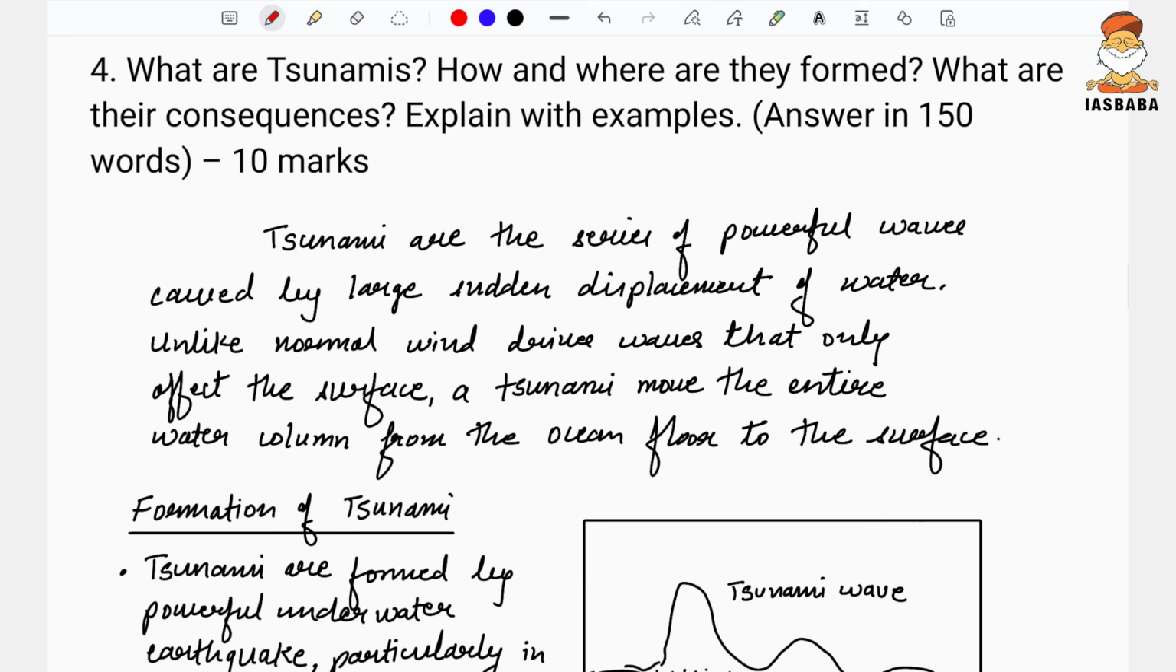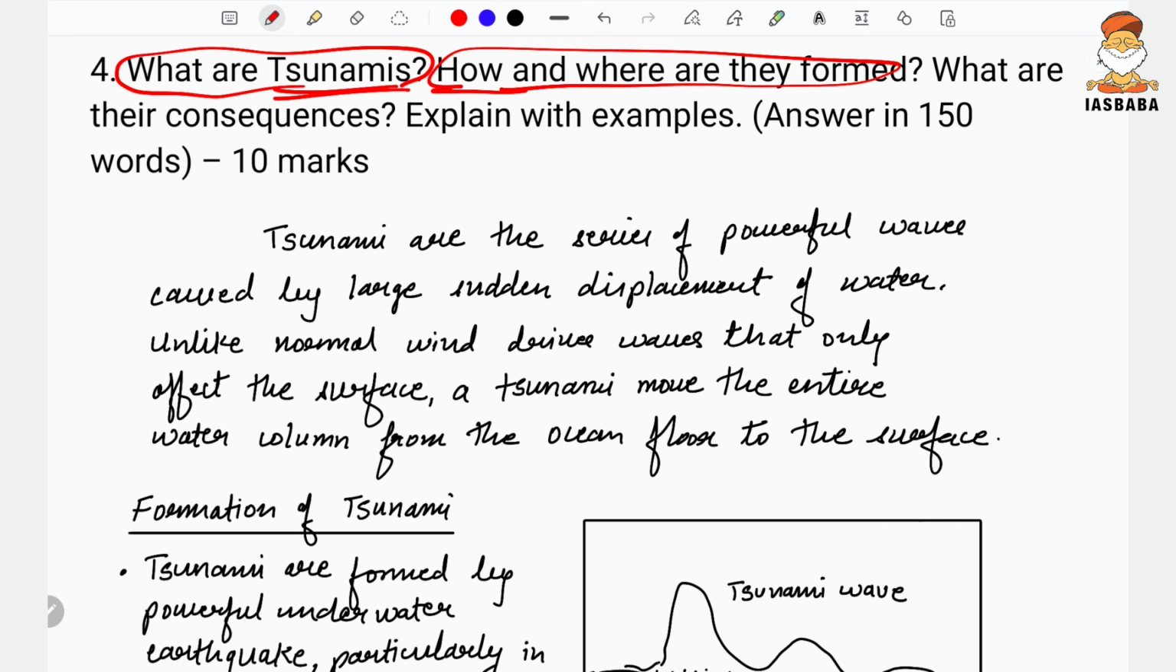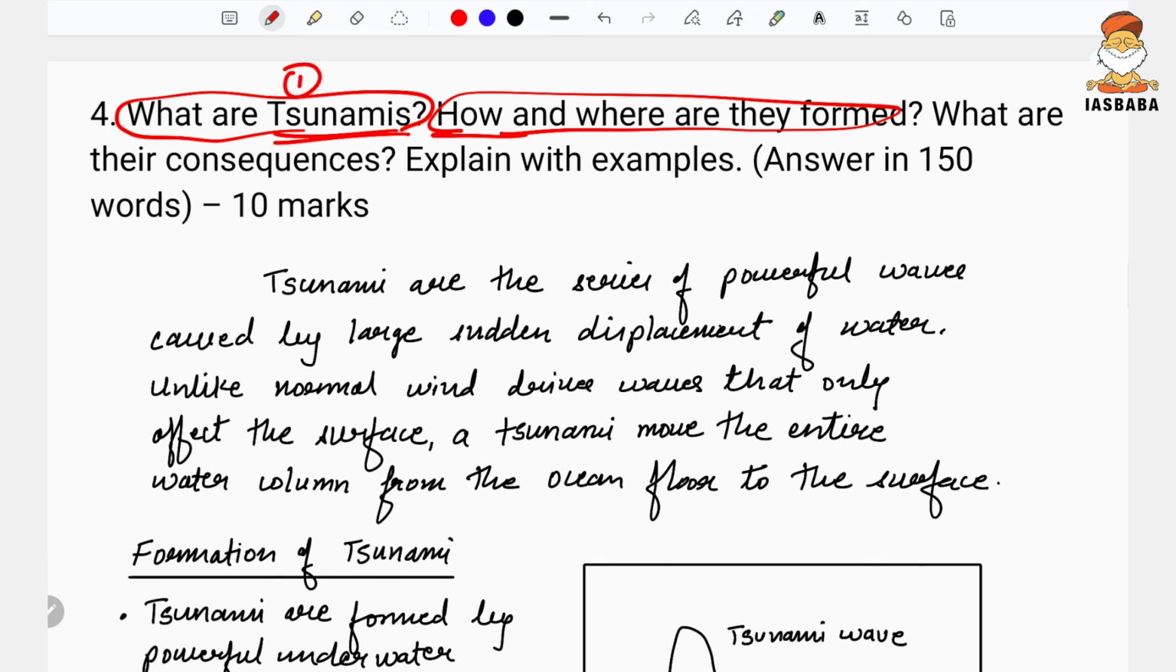Now moving on to the next question, another 10 marker question. So here the question was: what are tsunami, how and where are they formed? So this is another part. What are tsunami, this is one part. The second part of the question is how and where are they formed. Third is what are the consequences, and explain with example. So there are basically three important parts in the question, and for 150 words this is relatively very multidimensional, it should have been given for 250 words.